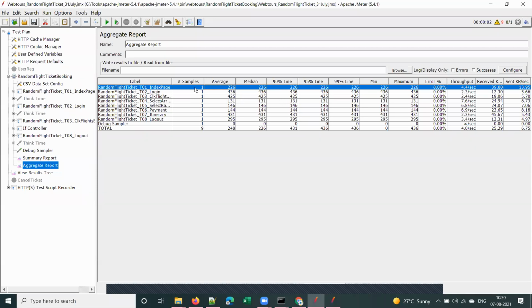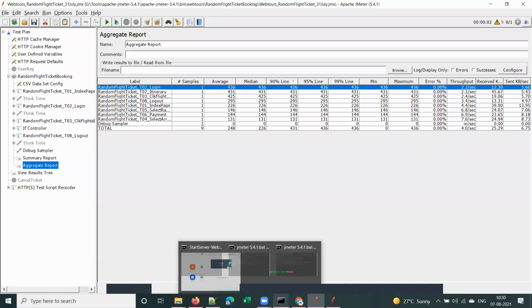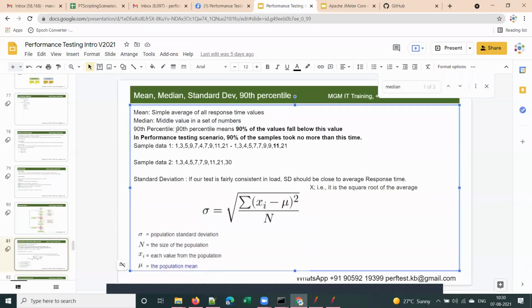Okay, first understand what these columns are, right? So this is number of samples, average, min, max, and apart from that, in the aggregate report you have median, 90th percentile, 95th percentile, and 99th percentile. Very important for performance testing. What is the 90th percentile, or the 99th percentile, or the 95th percentile, right? So what is that percentile concept, first of all? Okay, so here it is. 90th percentile means 90% of the values fall below this value. We'll discuss this percentile concept next.